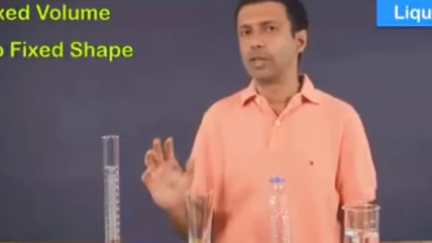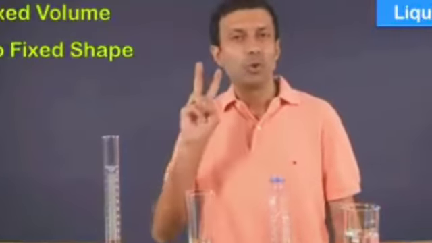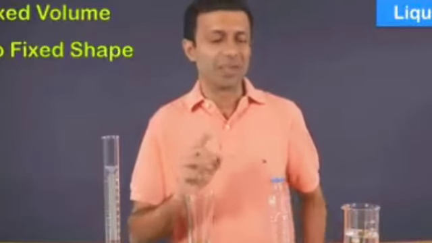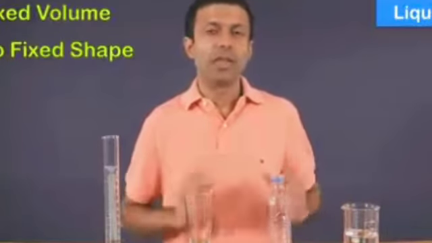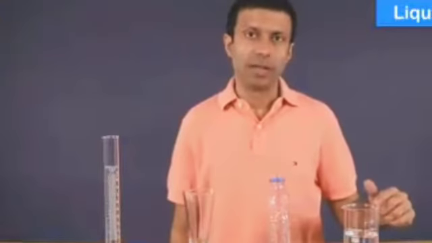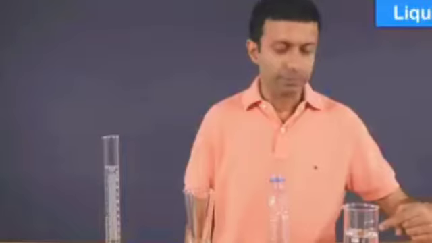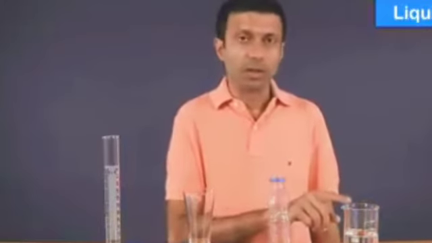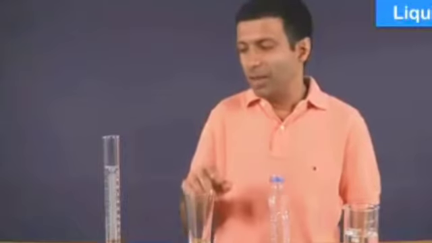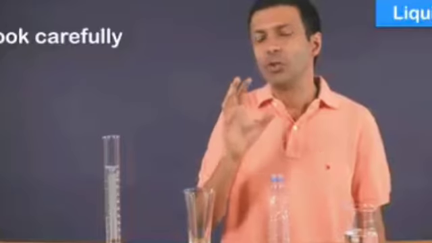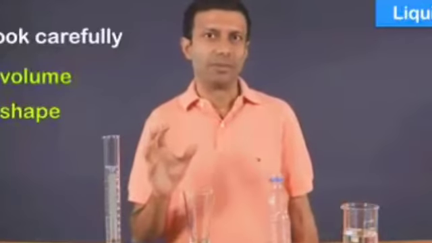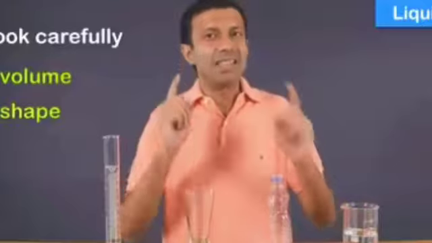Now let's take a look at liquids. Liquids have a fixed volume but no fixed shape. I'm going to prove these two points to you with one single experiment here. For the experiment, I've taken water in this beaker, and as you can see, there's 100 ml of water here. Now I'm going to transfer this water into this container, this one, and this one. And you carefully take a look, what is the change in volume and shape of the liquid. So are you ready? Let's start.